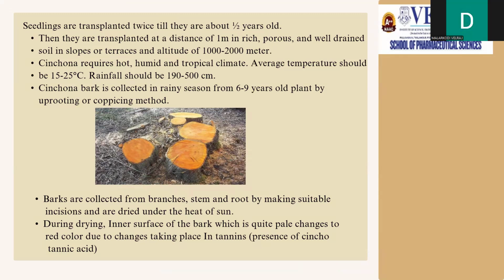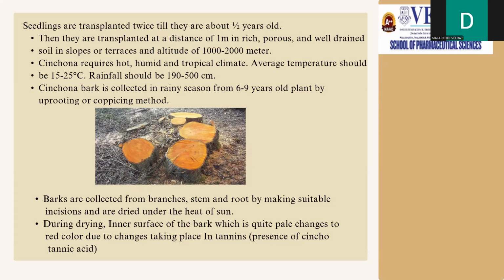And Cinchona requires a hot, humid, and tropical climate. The average temperature should be 15 to 25 degrees C, and the rainfall should be 190 to 500 cm. Cinchona bark is collected in the rainy season from 6 to 9 year old plants by the uprooting method or the coppicing method. Since in the uprooting method most of the plants are getting diminished, the coppicing method of collecting the bark is being done.